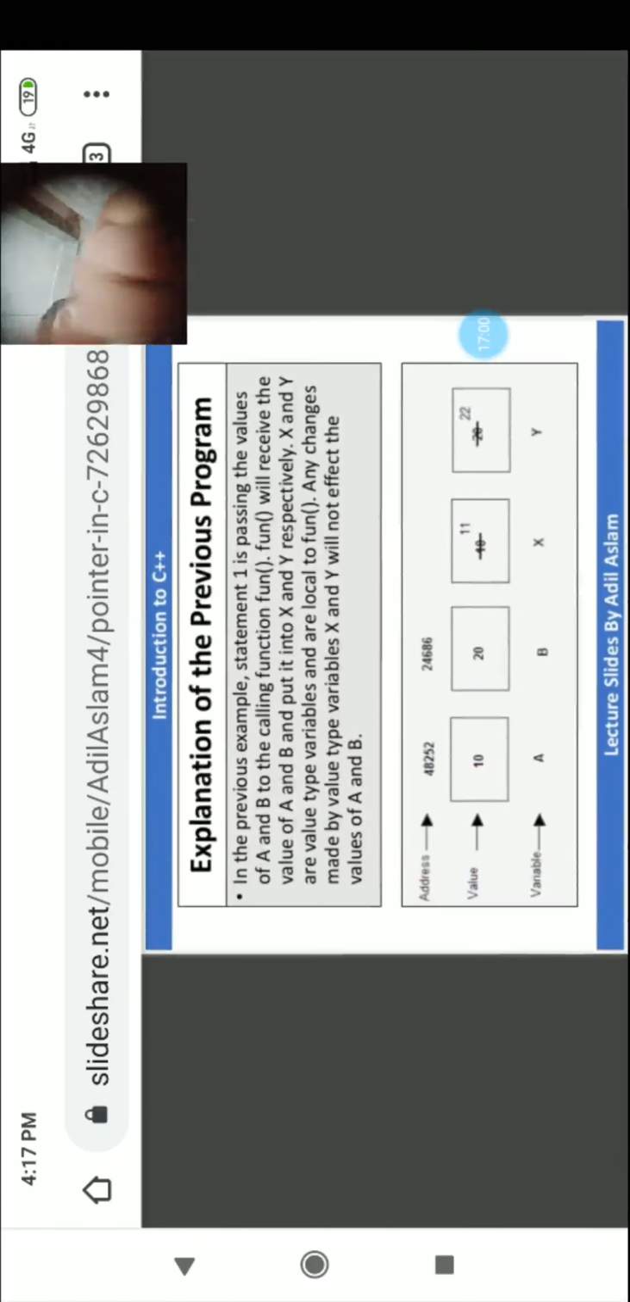It does not affect the A and B values. Why? Because they are local parameters.